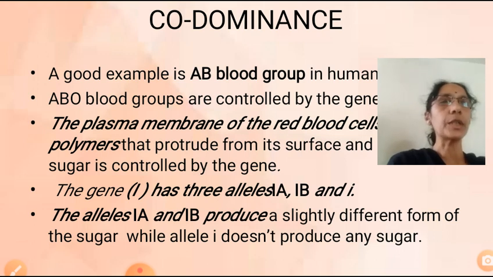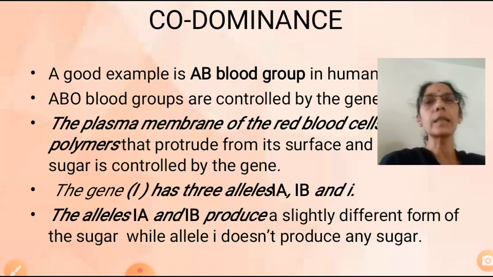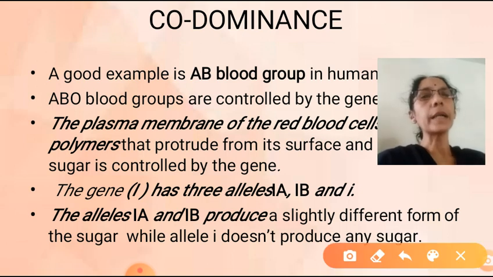So this gene has 3 alleles. Normally a gene consists of how many alleles? Only 2 alleles. But here it is an exceptional case. Here gene I has 3 alleles. What are the 3 alleles it has? One is IA.